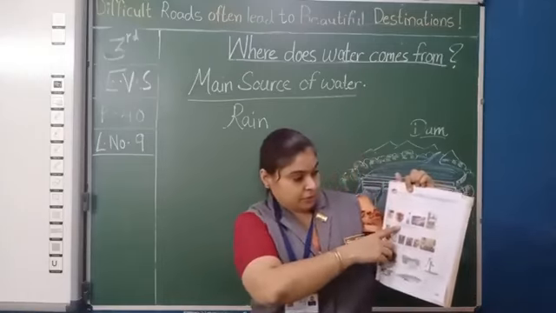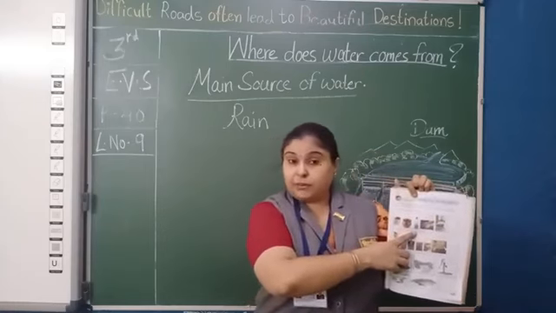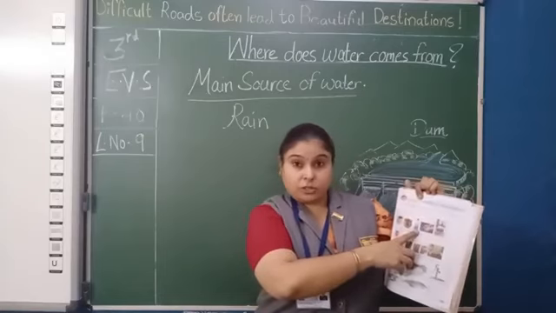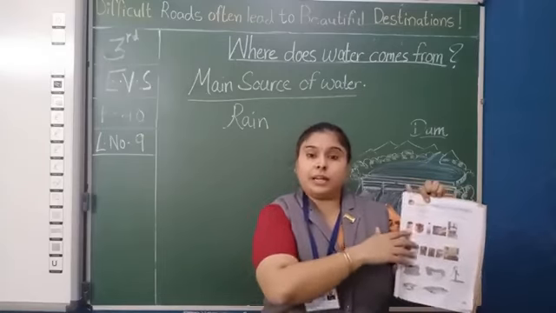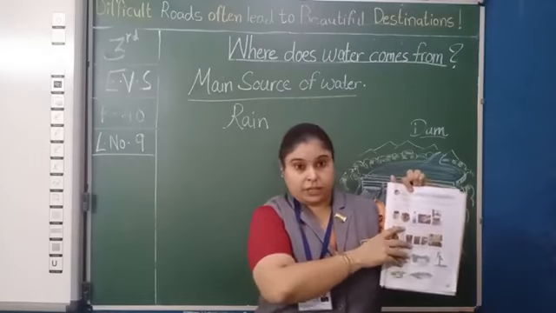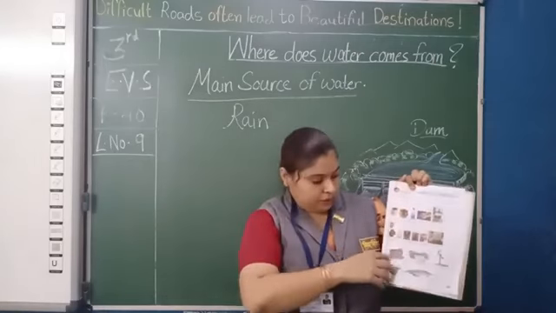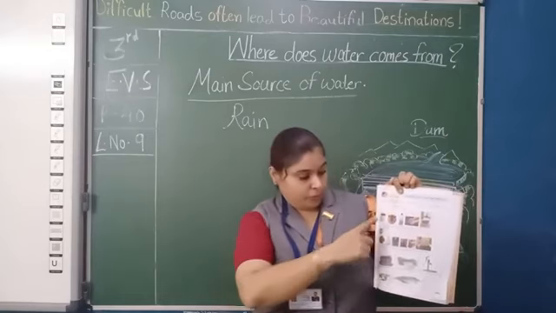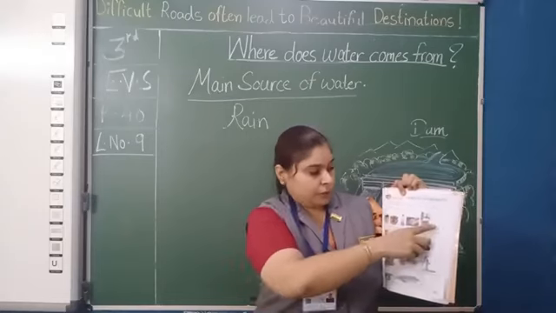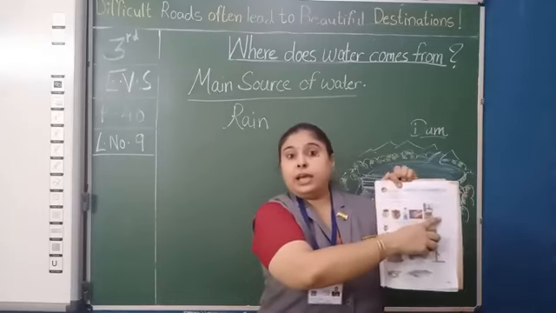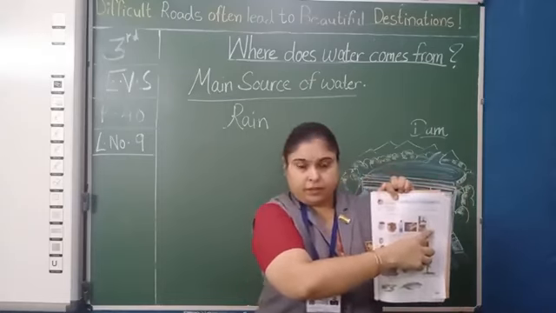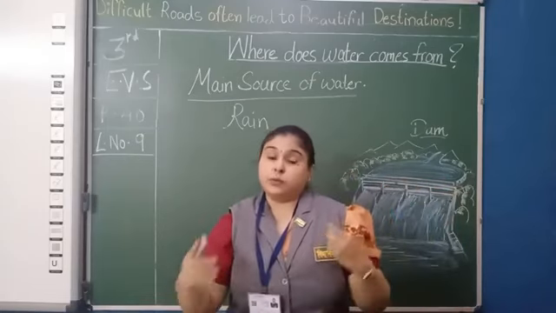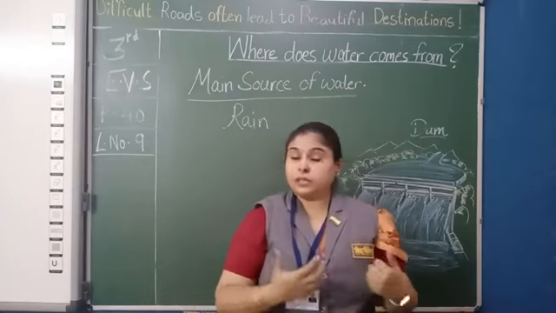Like in the first question, from where you are drinking water, it can be different. Your answer can be the glass, or it can be the bottle. You can write or just tick your own option. All three you are going to do by your own. If your answer is different from all these options, then write the name of your option in the empty box over here. Understood? Okay.